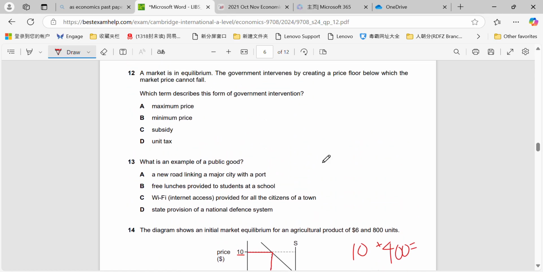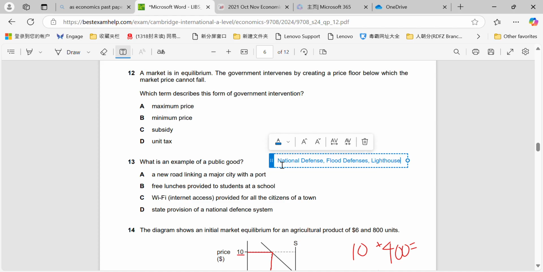Okay, question 13. What is an example of a public good? Now remember, in the exam they will often give you the same examples for public goods, such as, for example, national defence, which we can see here is provided as one. Flood defences is another one that is often mentioned. Could be a lighthouse, for example. Might be another one as well.